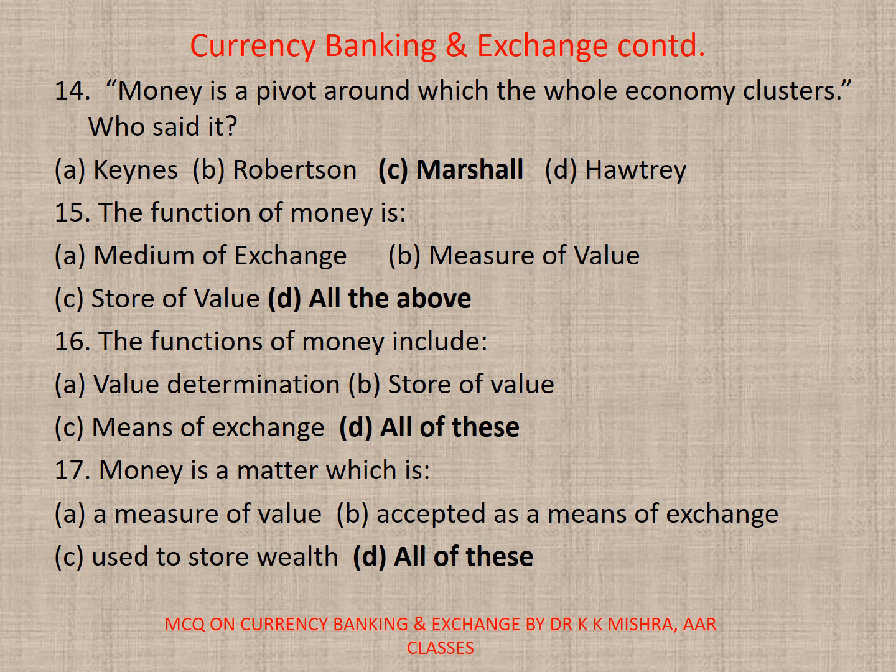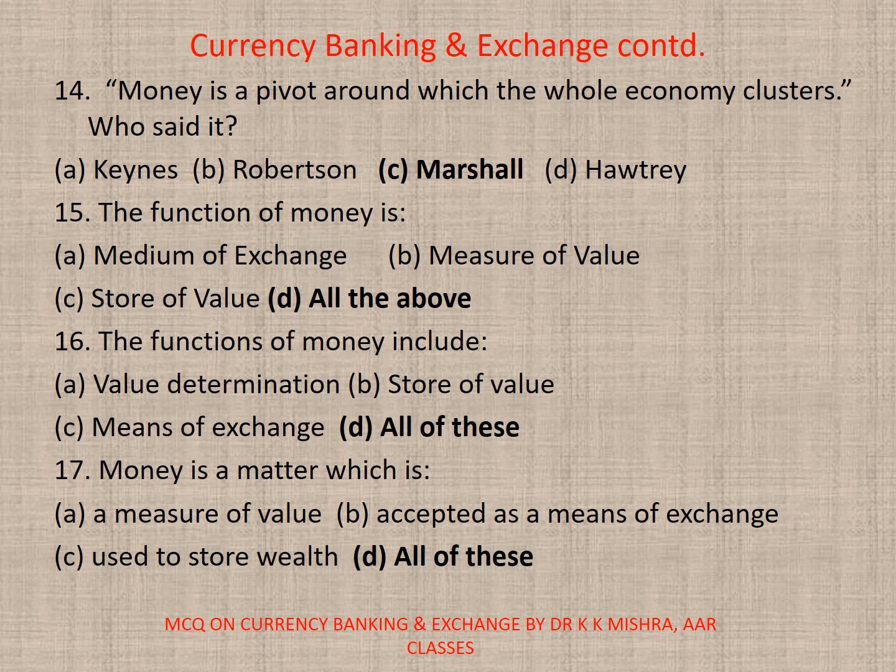14. Money is a pivot around which the whole economy clusters. Who said it? Correct option is C. Marshall. 15. The function of money is A. Medium of exchange, B. Measure of value, C. Store of value, D. All. Correct option is D. All.